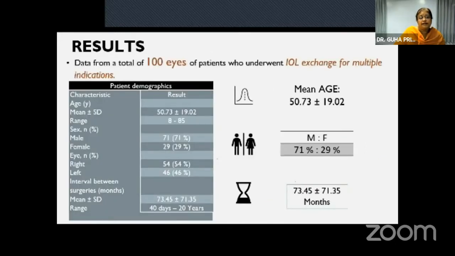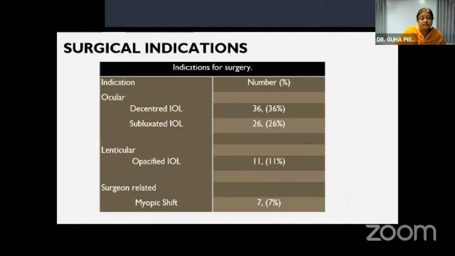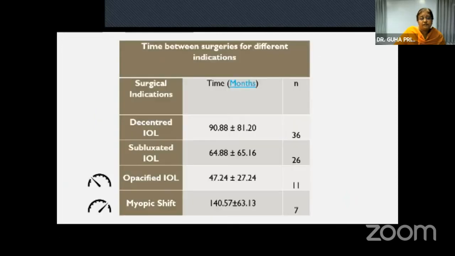The results: 100 eyes of patients who underwent IOL exchange for multiple indications, with the mean age 50.73 plus or minus 19.2. There was a higher proportion of males. The common indication we found was decentered IOL in 36%, subluxated in 26%, and opacified IOL in 11%, and the exchange was done for myopic shift in 7%.